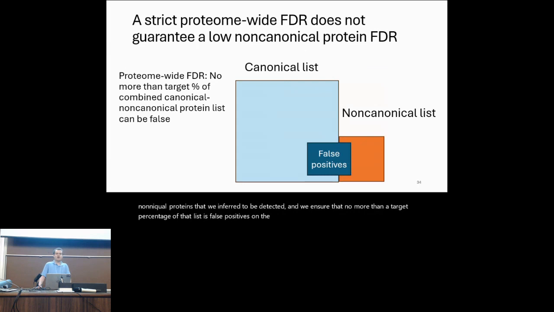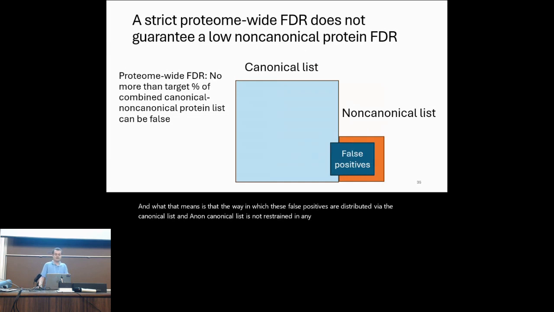On the other hand, what a proteome-wide false discovery rate means is that no more than a target percentage of the combined canonical and non-canonical lists, that is a list of the entire proteome, is allowed to be false. And what that means is that the way in which these false positives are distributed between the canonical list and the non-canonical list is not restrained in any way.